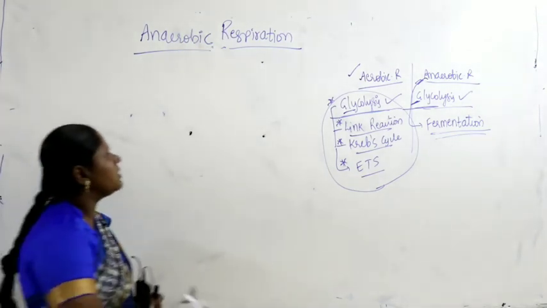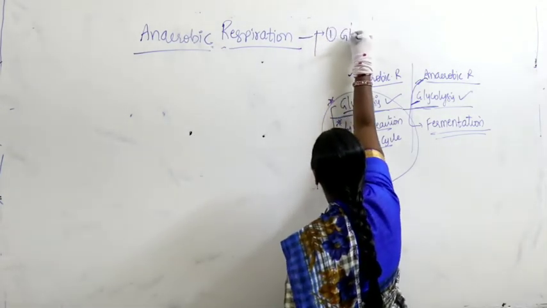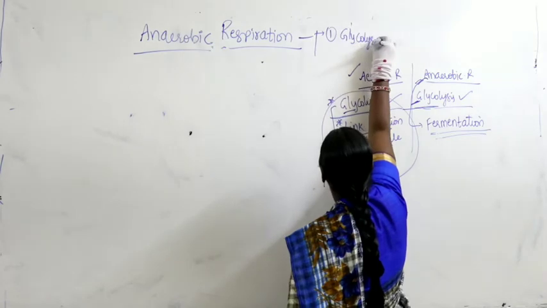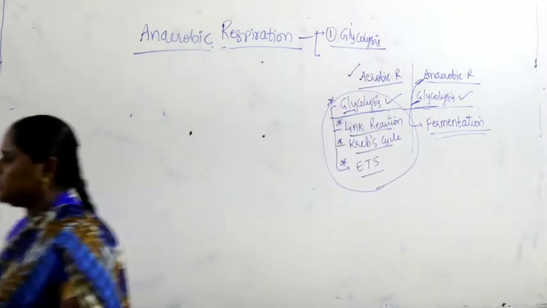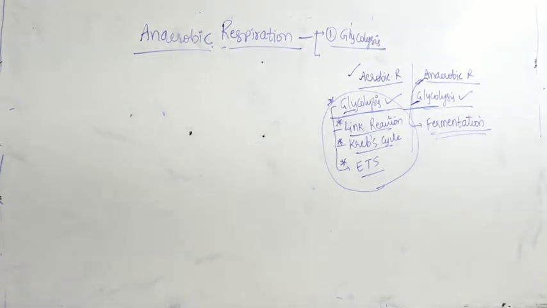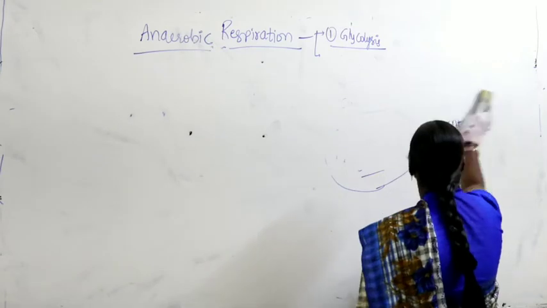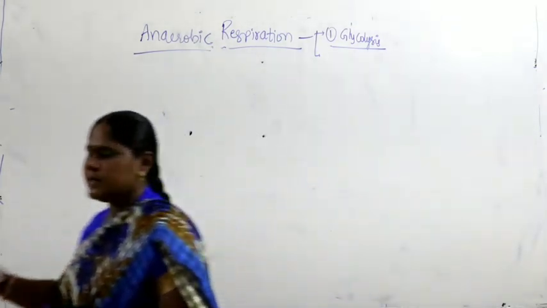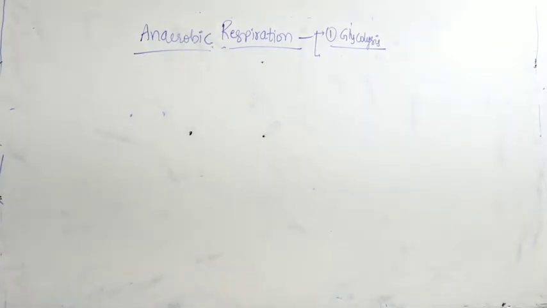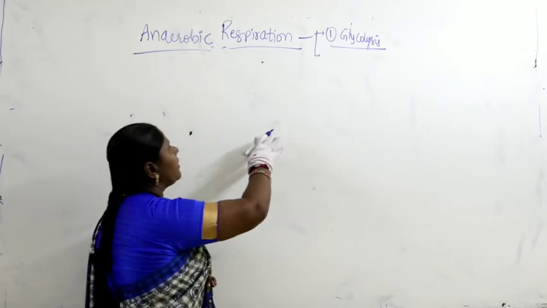What is the first step of anaerobic respiration? The first one is glycolysis. Now, what is the second step? Fermentation. Now, let us discuss fermentation. Glycolysis we will come to know about at the time of aerobic respiration.